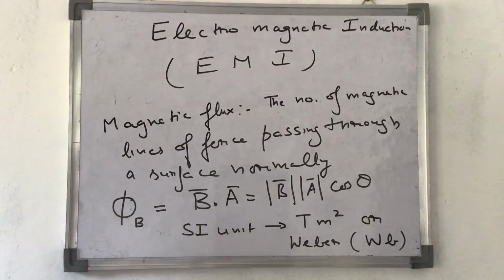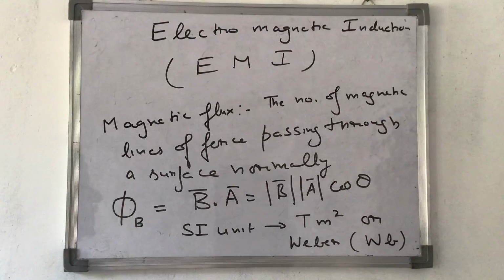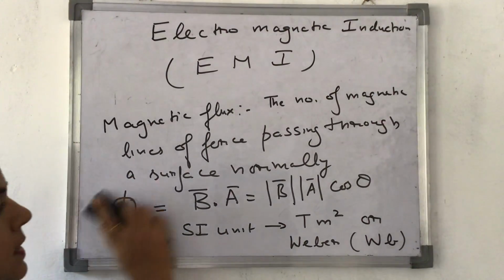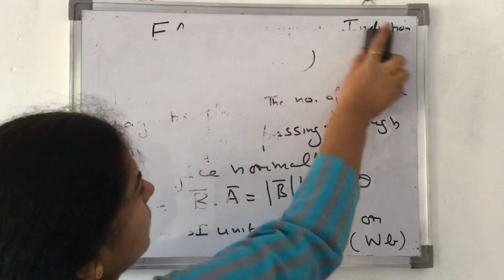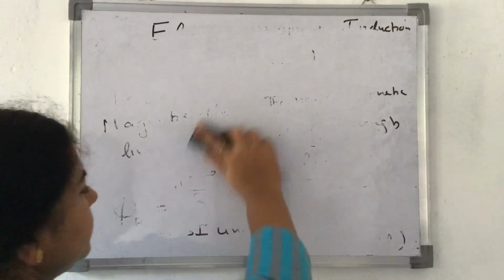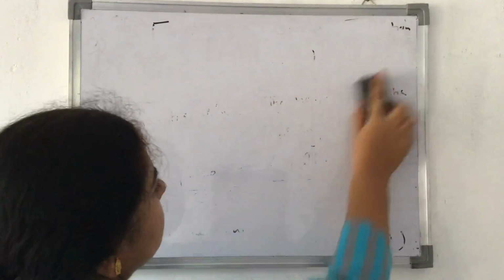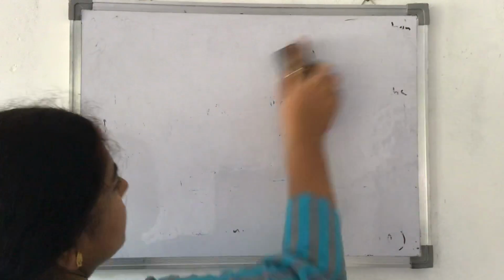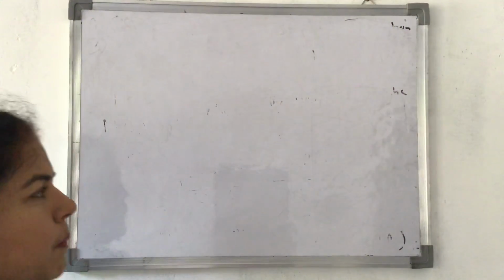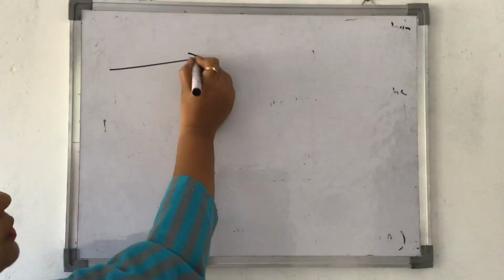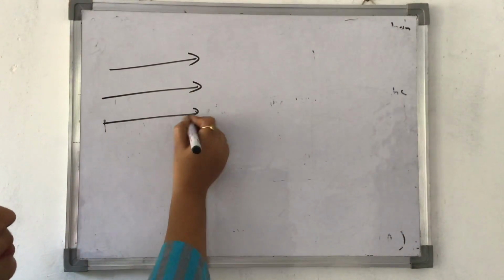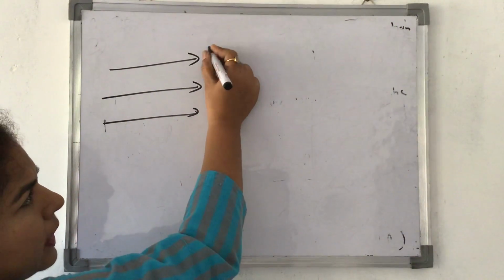Now I come to the next explanation of it: physically speaking, what is magnetic flux? Suppose I consider magnetic lines of force passing through a surface, like this in a uniform magnetic field.